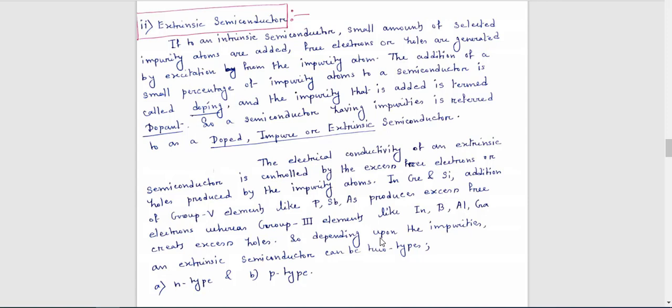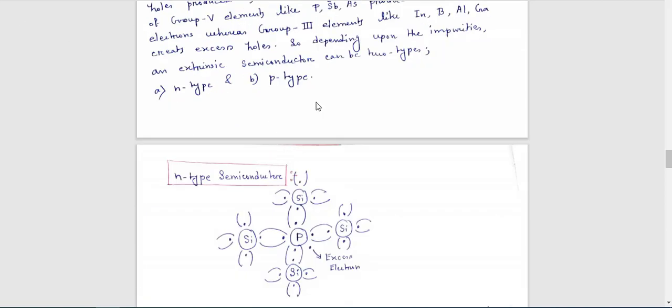Now in the case of a P-type semiconductor, what are the majority carriers? In a P-type semiconductor, the majority carriers are holes. Now how can you generate a P-type semiconductor? If you want to generate a P-type semiconductor, you have to add a group 3 element to the intrinsic semiconductor, then only excess free holes will be generated. Upon these characteristics, extrinsic semiconductor can be categorized into two parts, N-type and P-type semiconductor.